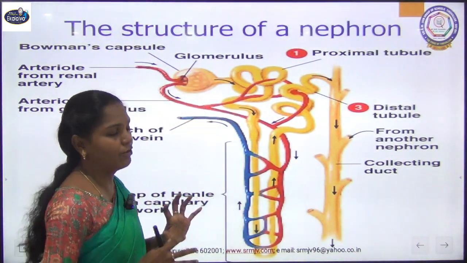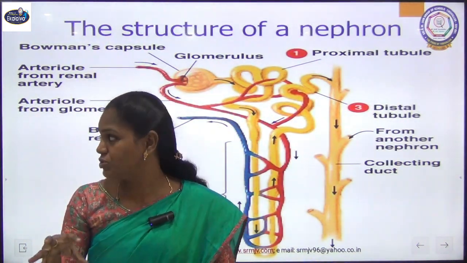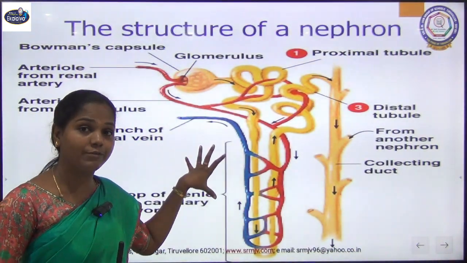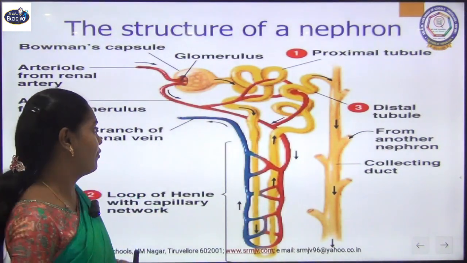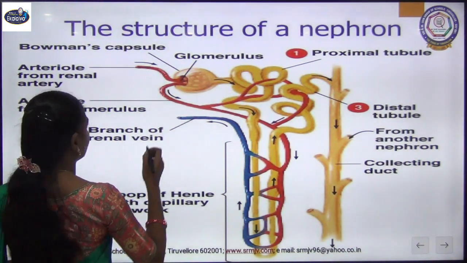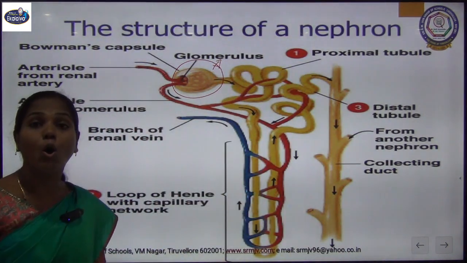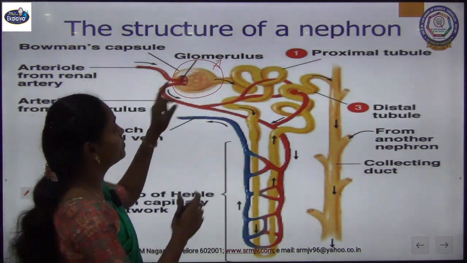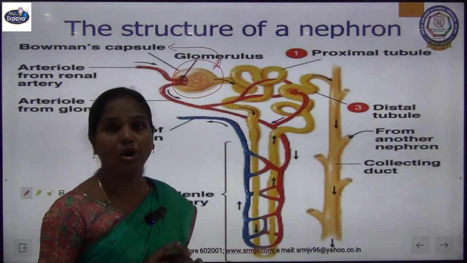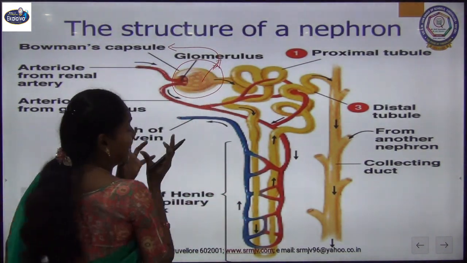We are going to see the structure of the nephron. Actually, that purification of blood is carried out by this nephron only. First we will see the structure, the parts of the nephron, then we will see its function. This nephron consists of a cup shaped structure, which is called Bowman's capsule, and this Bowman's capsule will have bundles of blood vessels.